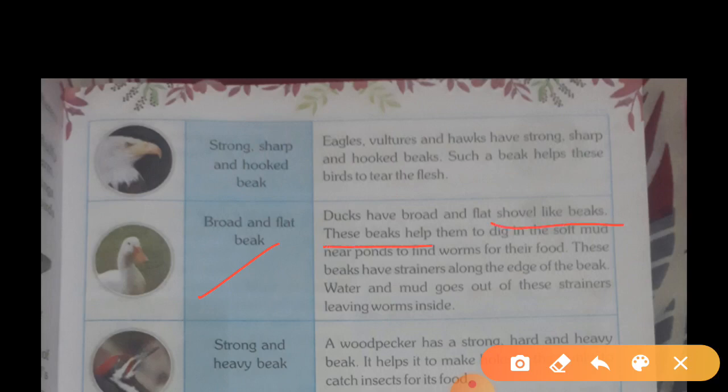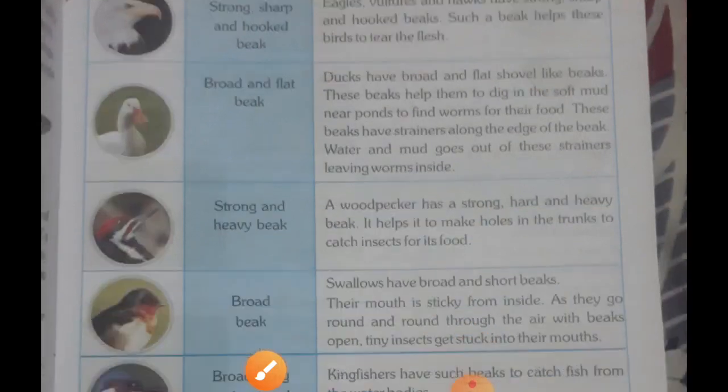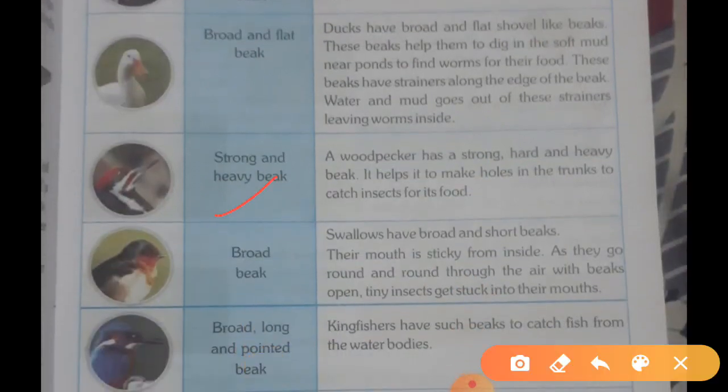These beaks help them to dig the soft mud near ponds to find worms for their food. These beaks have strainers along the edge of the beak, so water and mud go out of these strainers, leaving worms inside.